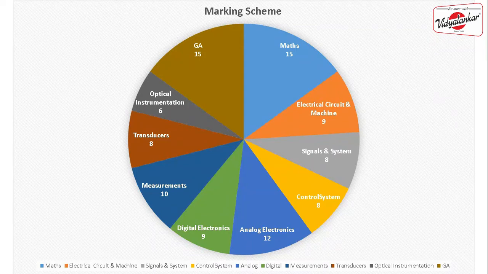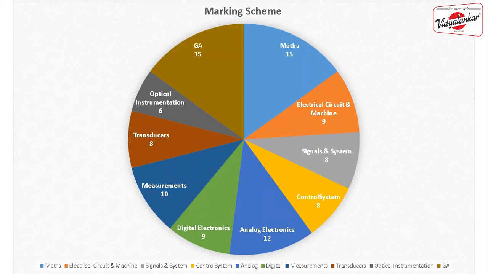Now in analog electronics, you have a lot of important topics such as op-amp and BJT. This op-amp topic from analog electronics might be combined with the subject called transducer. So in transducer you might have some question linked with the op-amp. Similarly, sometimes your measurement questions might be linked with the op-amp. So op-amp is a very important topic from analog electronics. You need to understand various applications of op-amp also, because that is sometimes used along with these three core subjects.